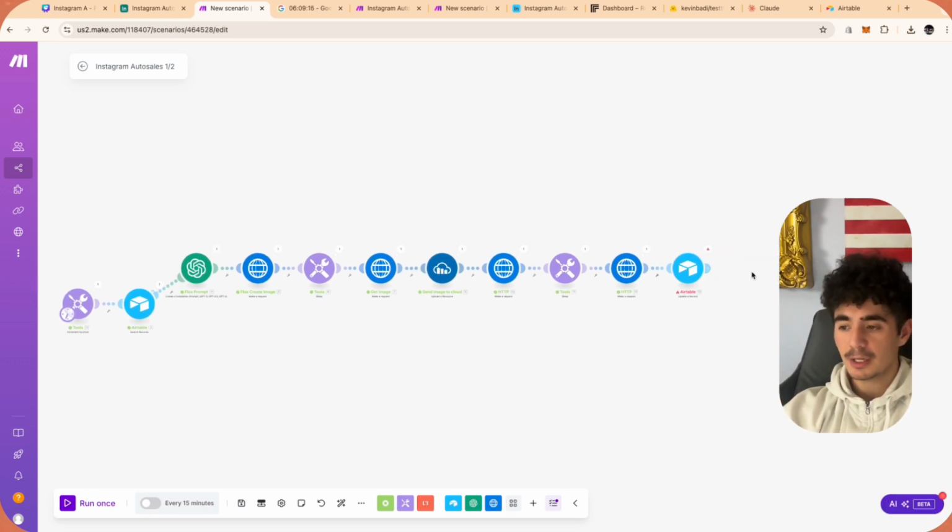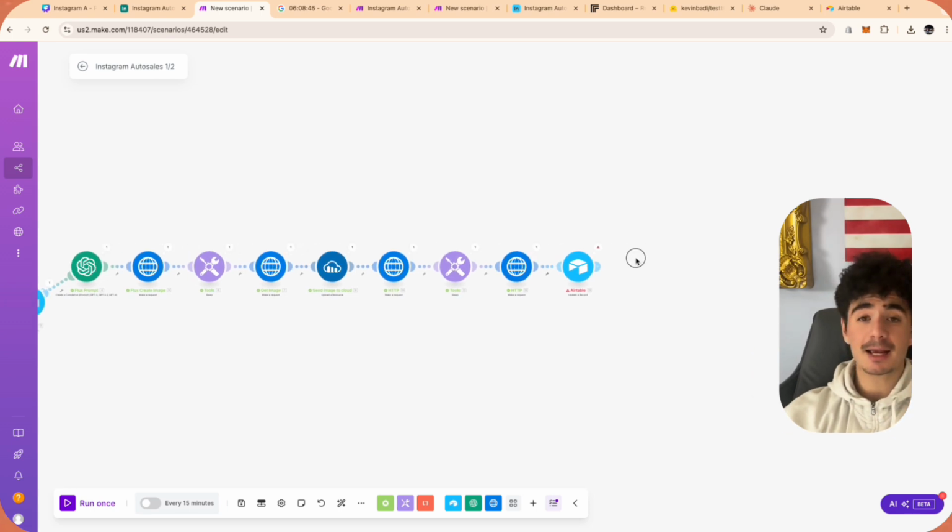The last thing we have to do is grab that finished video and overlay it with the captions that we want. And so that's done with this tool called JSON to Video. And all of my editing automations use JSON to Video because they literally have every type of edit that you can possibly use in, like, CapCut, for example, or Adobe Premiere Pro, but now they converted it to JSON code. So you can literally make a zoom in effect, add text on screen, add captions, do a whole bunch of different things. And in this example, we're going to be adding the text on screen.